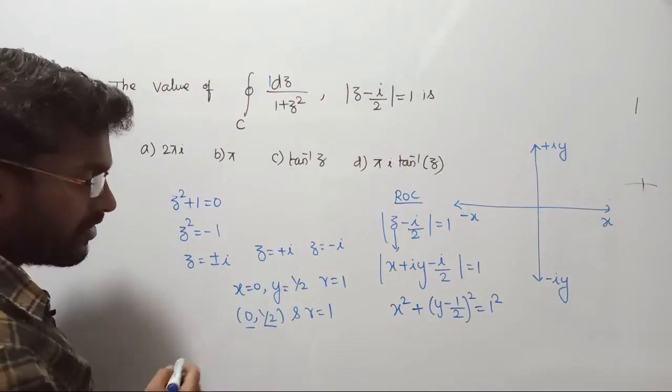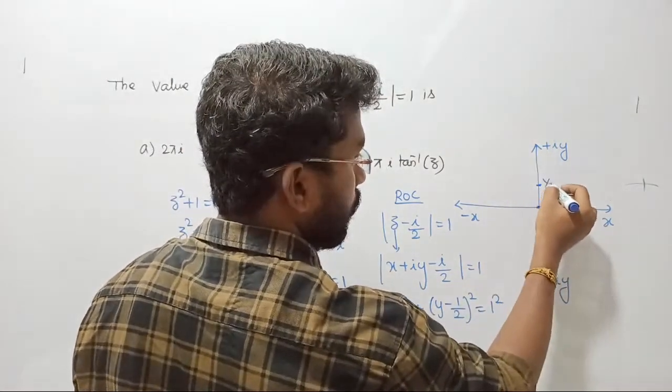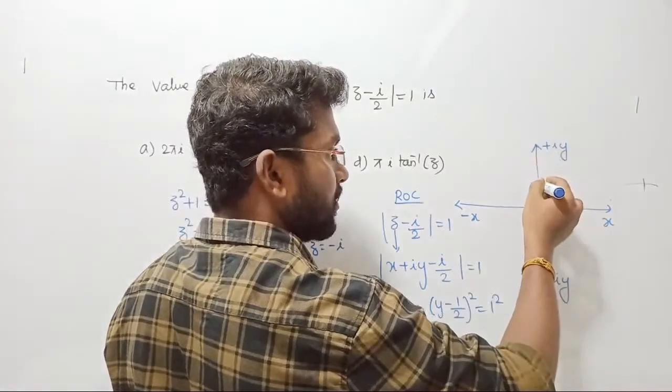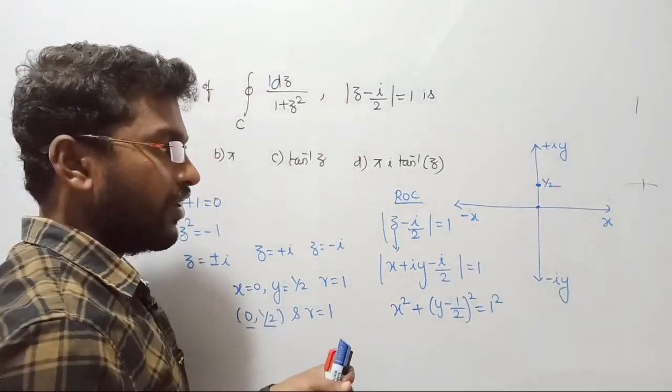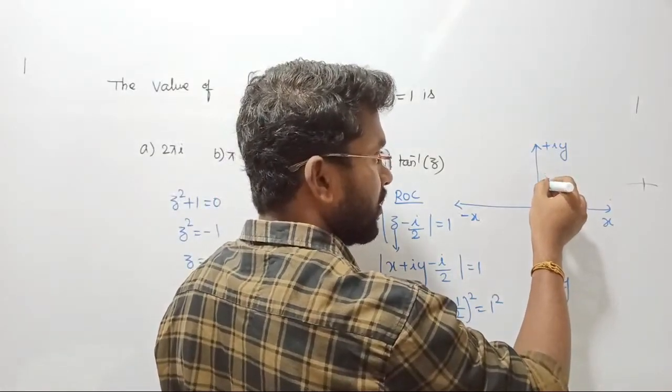Now if you draw the region of convergence, the center point is (0, 1 by 2). x is 0, y is plus 1 by 2, somewhere here, 1 by 2, whereas the radius of the circle is 1. Now let's take a compass, right? From this 1 by 2, the radius should be 1 in all directions, correct? We are going to draw the circle from here. This is the center point of the circle with the radius of 1.